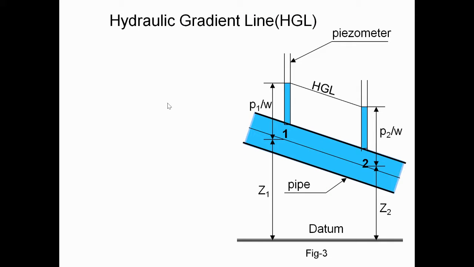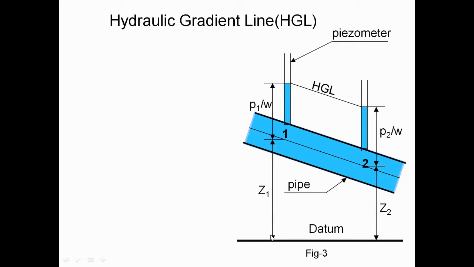Right. Well, next we can see the hydraulic gradient line, HGL. We can see the diagram. This bluish color is a pipe, which is connected with two piezometers. The fluid flowing through the pipe also enters these two piezometers to heights of P1 by W and P2 by W at the respective points. And this will be a datum line.